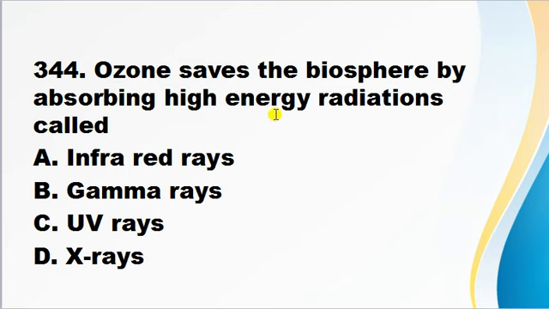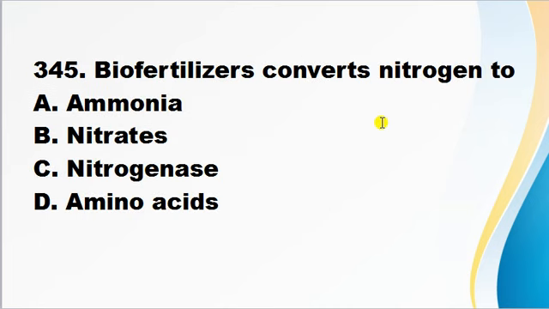Ozone saves the biosphere by absorbing high energy radiations called A. infrared rays, B. gamma rays, C. UV rays, D. X rays. So ozone acts as a filter for filtering the highly harmful radiation of ultraviolet rays. So ozone saves the biosphere by absorbing high energy radiation called ultraviolet rays.